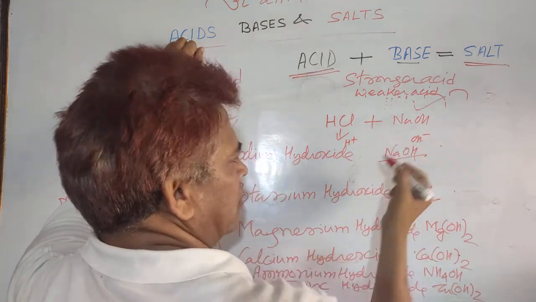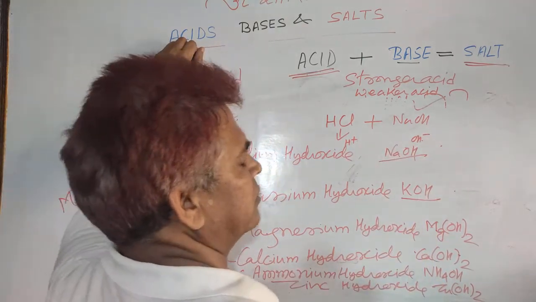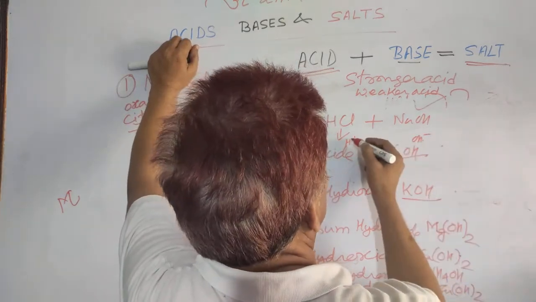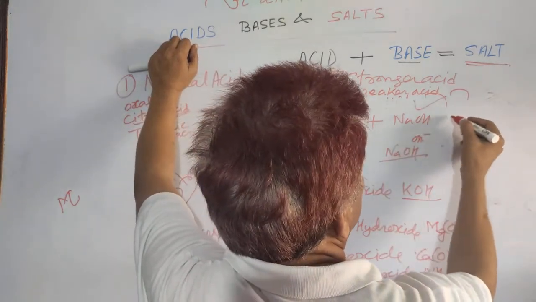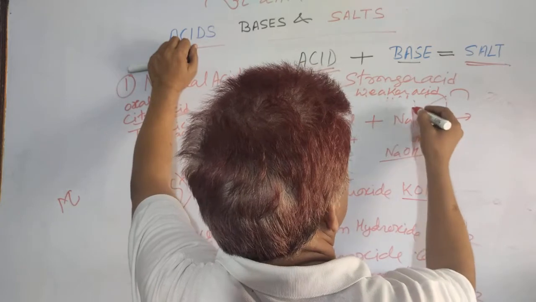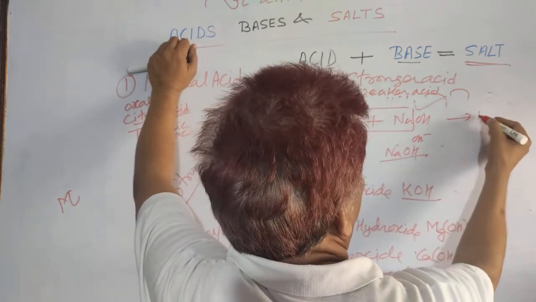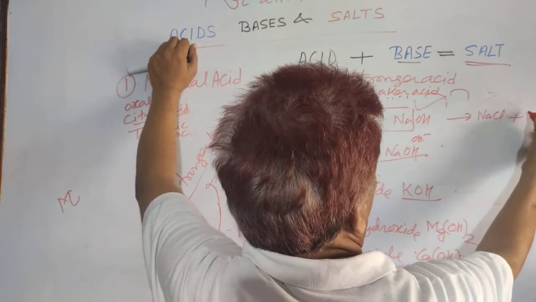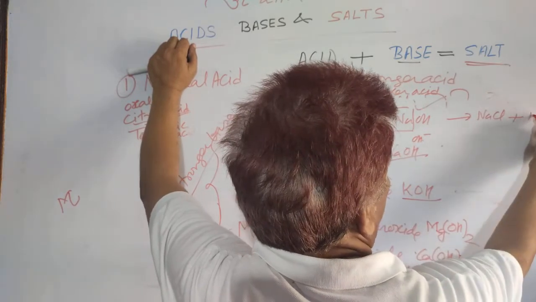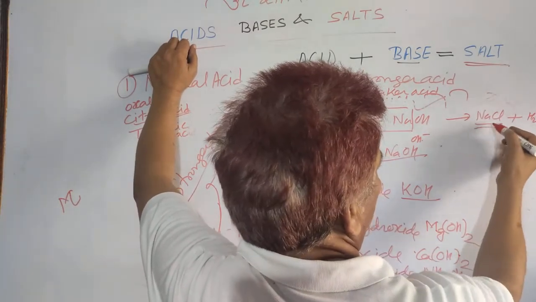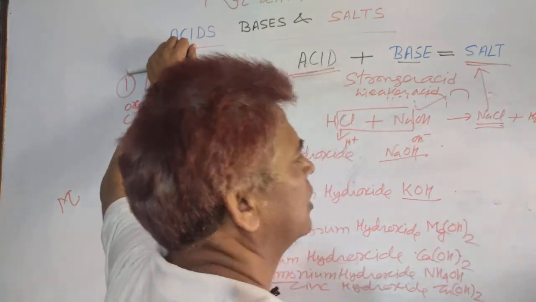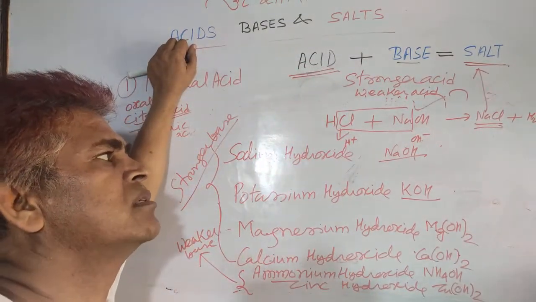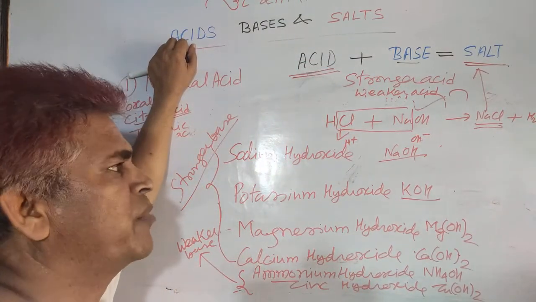H plus and OH minus, opposite in charge, combine as water, and sodium and chlorine combine as sodium chloride. So this compound is known as salt. That is why I told you salt is the result of the combination of acid and base.